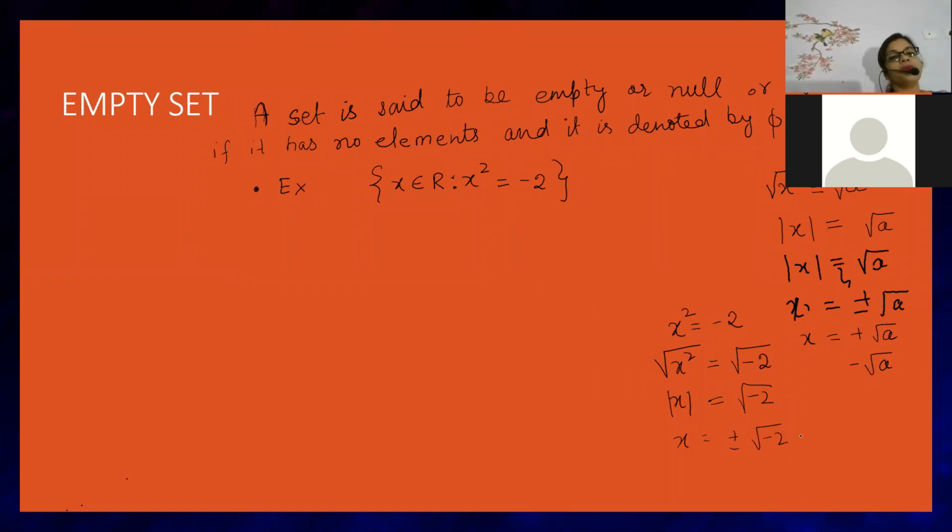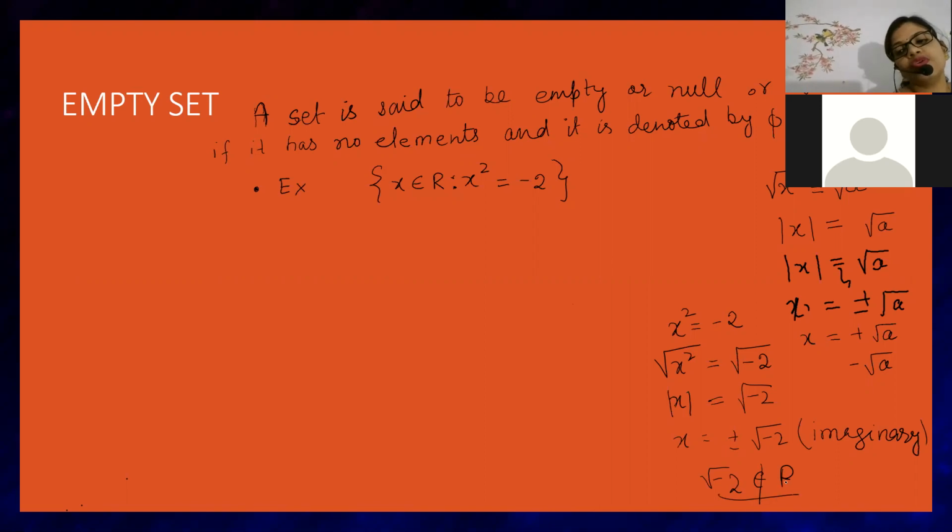Now beta, minus root 2 is not real. Minus root 2 is imaginary. And imaginary numbers cannot be part of the real numbers. So root of minus 2 does not belong to the real numbers.